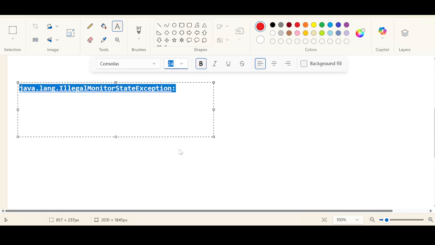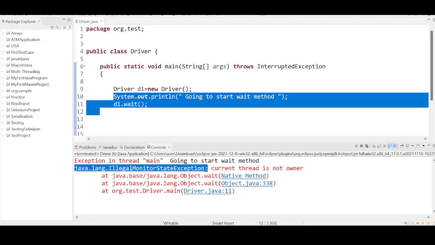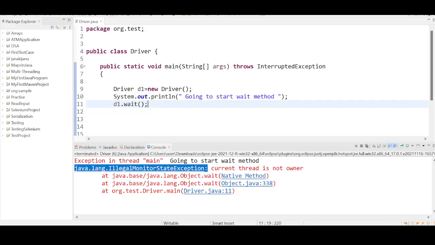Do you remember yesterday I said somewhere in the middle of the program that the wait method can be used only in the synchronized area? Do you remember or not? Yes, sir. You can use the wait method only in a synchronized area. Do you think this is a synchronized area that we have here? This is not a synchronized area, isn't it? So when you violate this, when the wait method is called inside a non-synchronized area, you get an exception called java.lang.IllegalMonitorStateException. This is one takeaway.